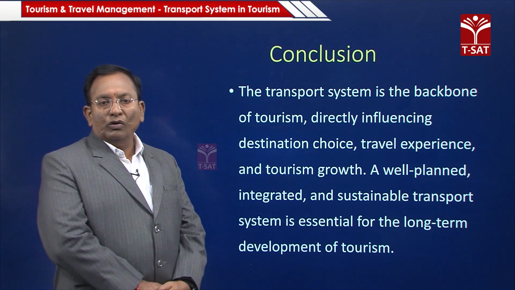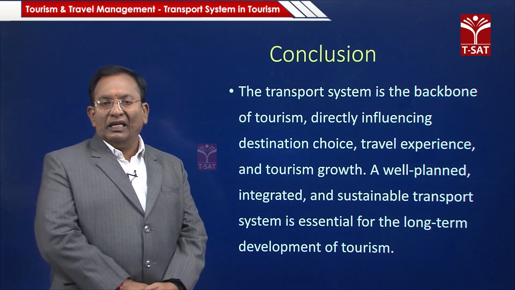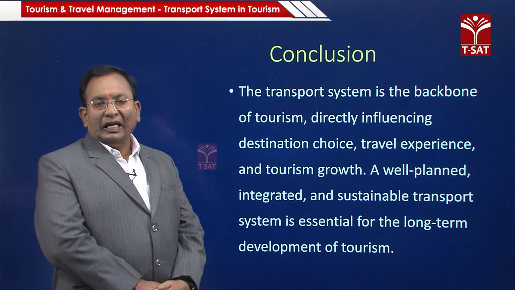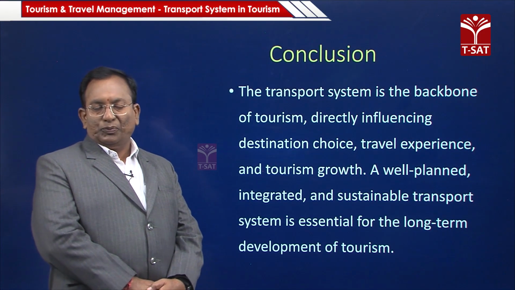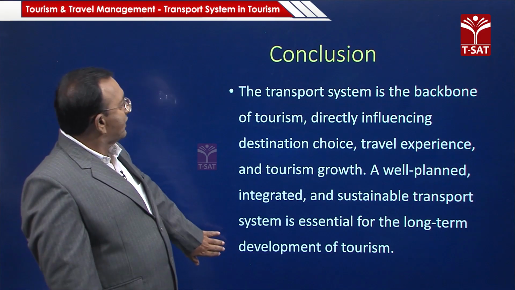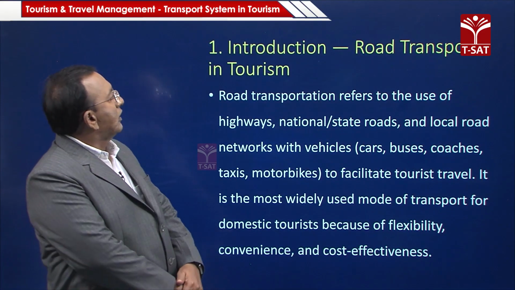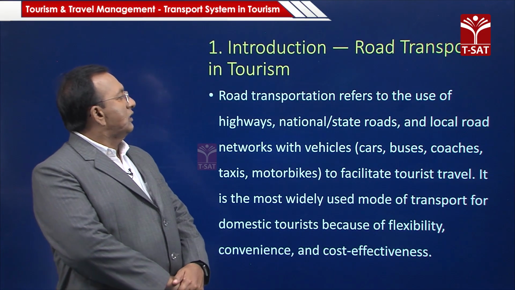Now I will go one after another in detail regarding the transportation systems, the modes of transportation. The first one is road transport.